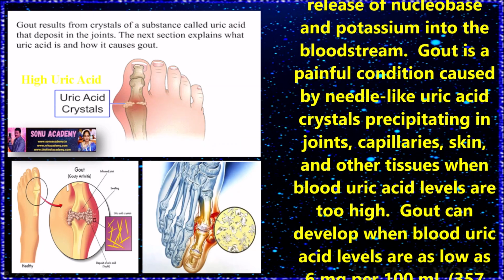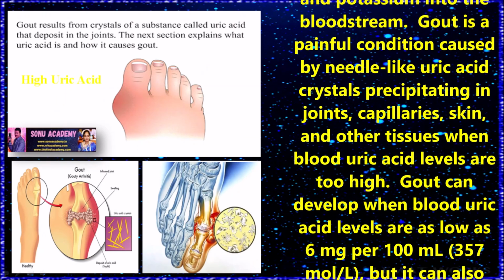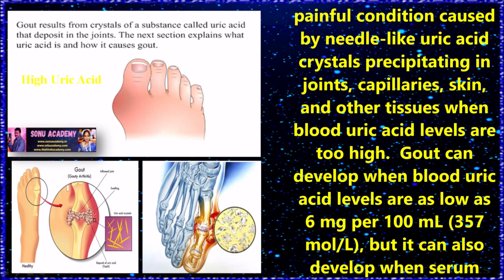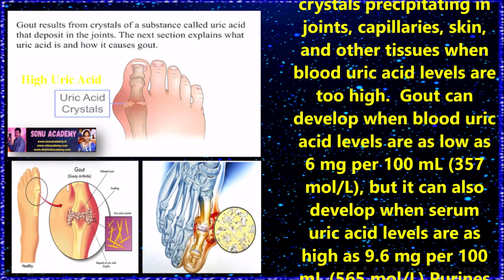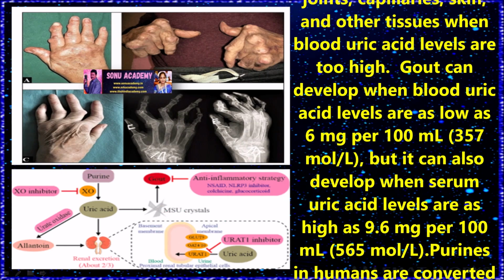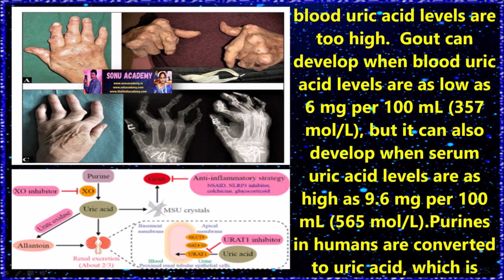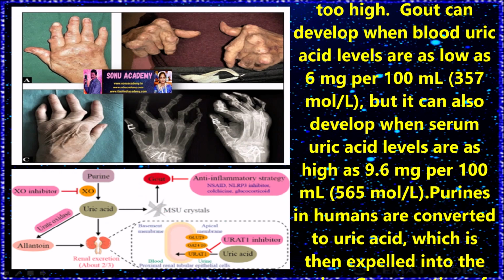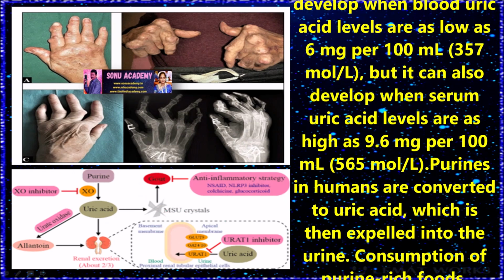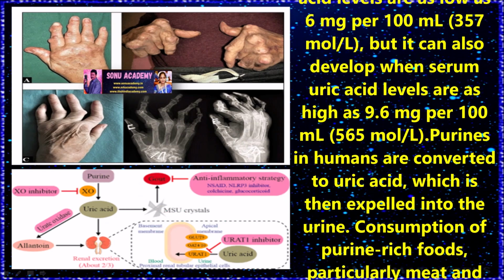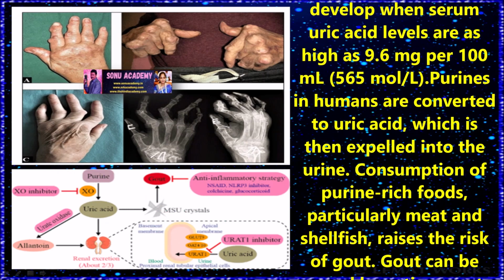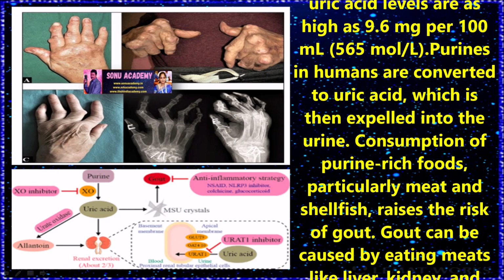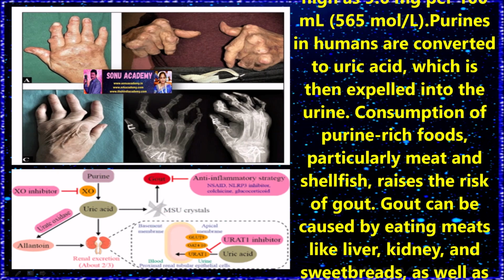Gout is a painful condition caused by needle-like uric acid crystals precipitating in the joints, capillaries, skin and other tissues when blood uric acid levels are too high. Gout can develop when blood uric acid levels are as low as 6 milligrams per 100 milliliters of blood, but it can also develop when serum uric acid levels are as high as 9.6 milligrams per 100 milliliters of blood.